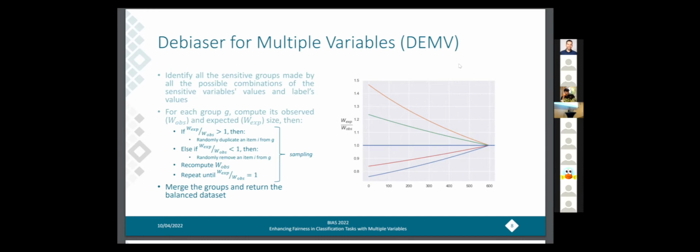We do this process for all the sensitive groups, and then we merge them together in order to have the fully balanced dataset. And here we can see a picture of this sampling loop. In this example, we have 4 sensitive groups, and we can see how this ratio finally converges to 1 for all the sensitive groups.